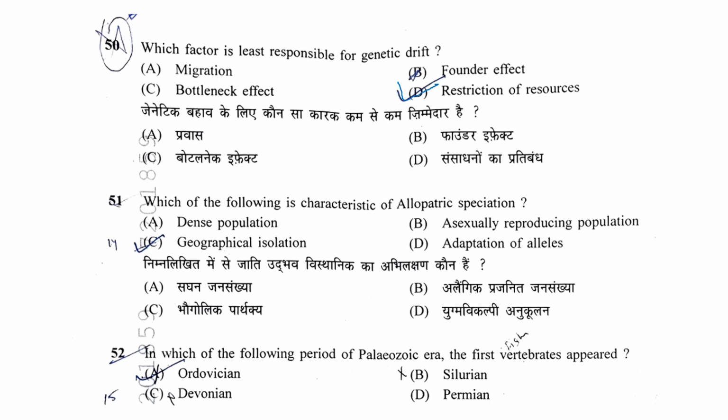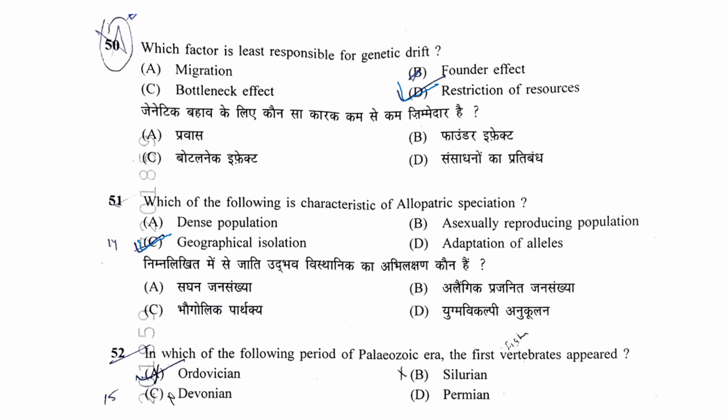Which of the following is characteristic of allopatric speciation? Options are dense population, asexually reproducing population, geographical isolation, or adaptation of alleles. So allopatric speciation is due to geographical isolation. Next question is, in which of the following periods of the Paleozoic era did the first vertebrate appear?